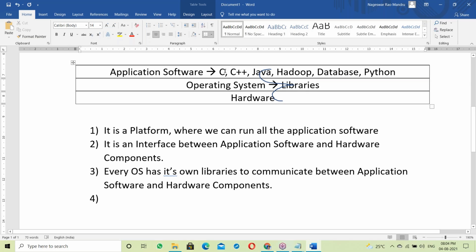That linking may be static linking or dynamic linking. Suppose C and C++ use static linking. Java and Python use dynamic linking.